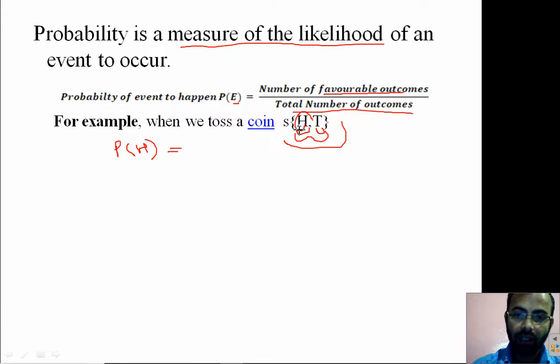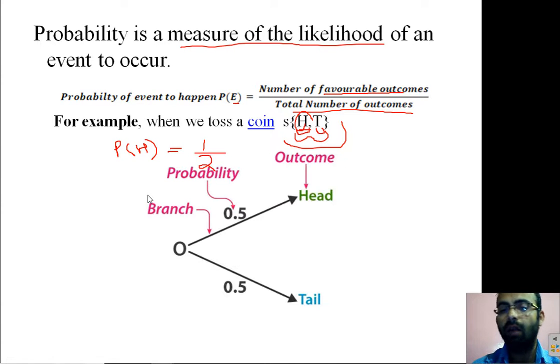So here head is 1, so I can write 1 upon the total number of outcomes. Here the total number of outcomes means 1 and 2. Again we need to count what the total outcomes are. Head is 1 and tail is another 1. So the probability of a head is 1 upon 2. This way we can find out the favorable number of outcomes and the total number of outcomes in any question.